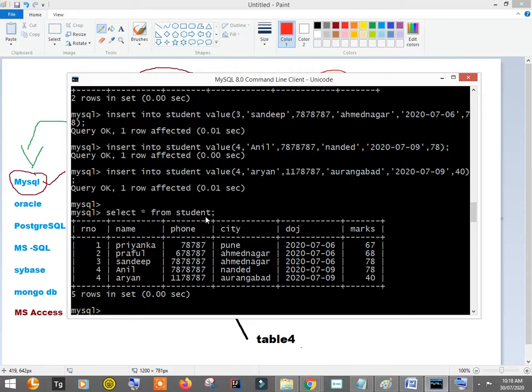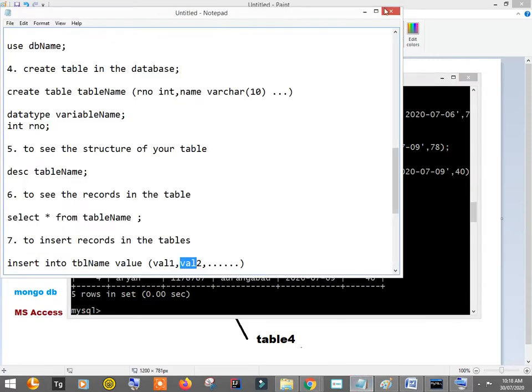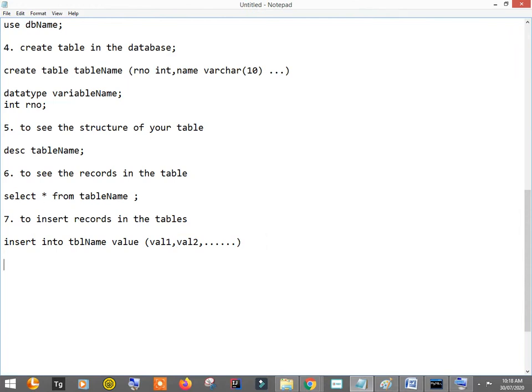Okay, so I'm just going to show you the different versions of this select statement. The next point is, actually these are commands only, but let's say different versions of the select command. Okay, the first is that when you use star, I have said select star.